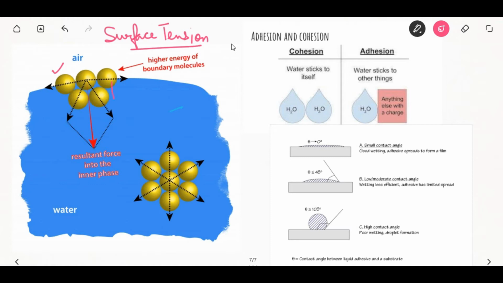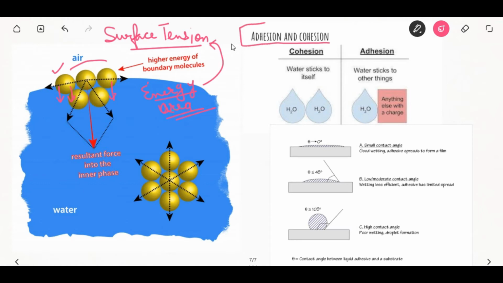So that creates a tension on the outer surface, and energy is needed to pull the outermost atoms away. So the increase in energy per unit area is known as surface tension.